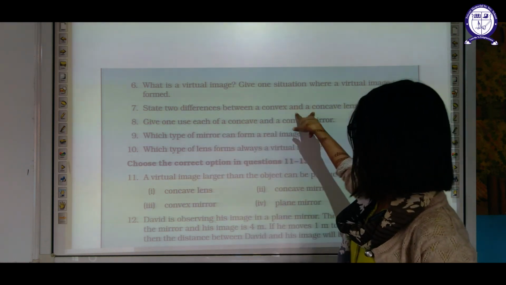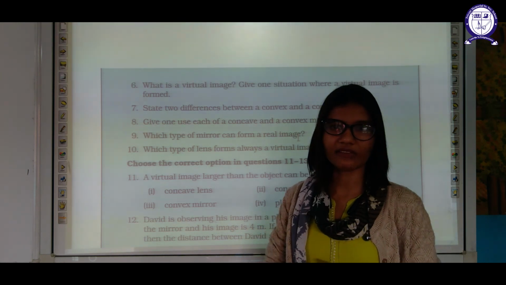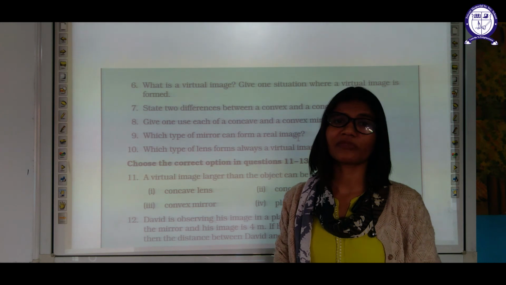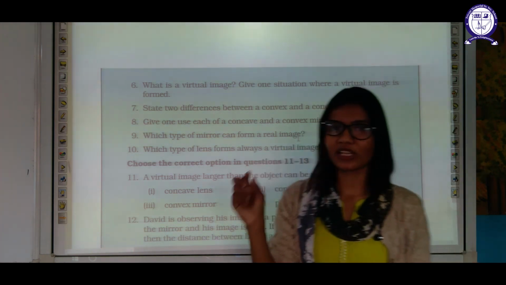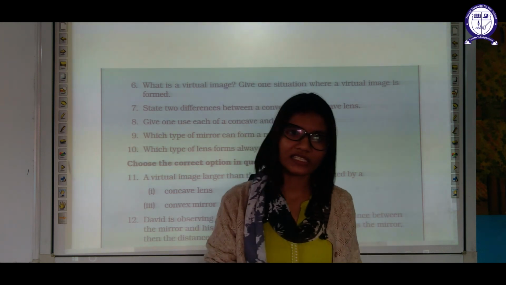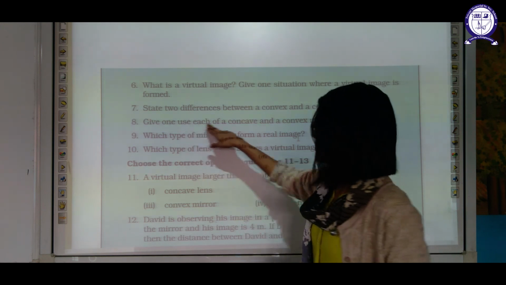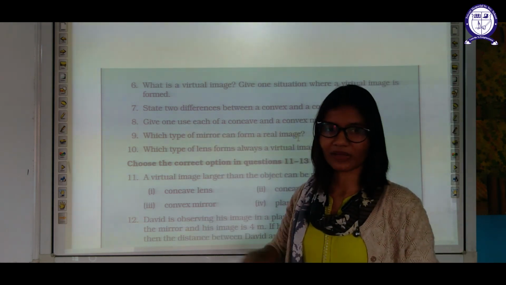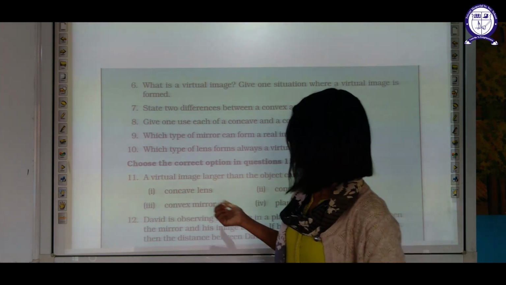State two differences between concave and convex lens. Do it by yourself. We have discussed all the differences. You can mention the difference in their physical form also. You can touch them and know that this is a concave lens and this is a convex lens. Give one use of each concave and convex mirror. All things are mentioned. I have mentioned two to five uses. You can write down any one use of each.